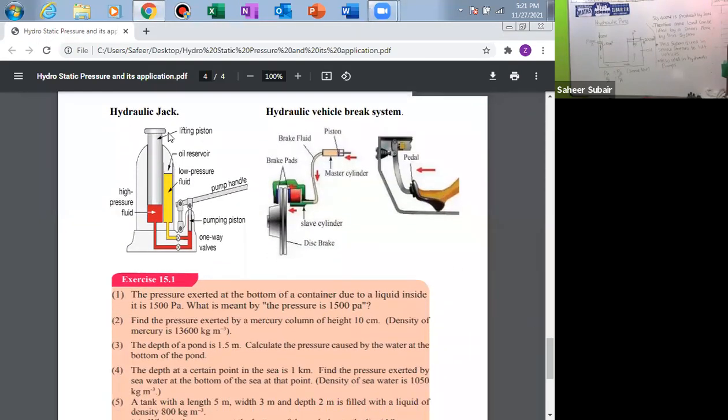See some hydraulic pumps. Hydraulic jacks they are using to lift the vehicle to change the tires and all. See inside of this, here there's a liquid. Right? Here this is the piston lifting the vehicles. Now here there's an arm. While pressing, this liquid is getting pressed and applying more force in this.